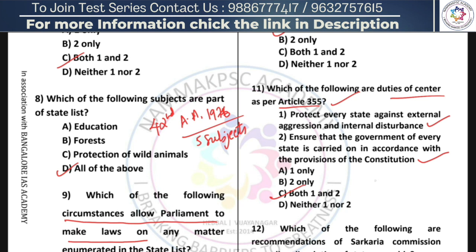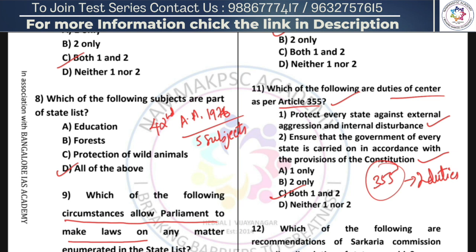More on this, Article 355 imposes 2 duties on the centre. Duty number 1 is to protect every state against external aggression or internal disturbance. And the next duty is to ensure that the government of every state is carried on in accordance with the provision of constitution.